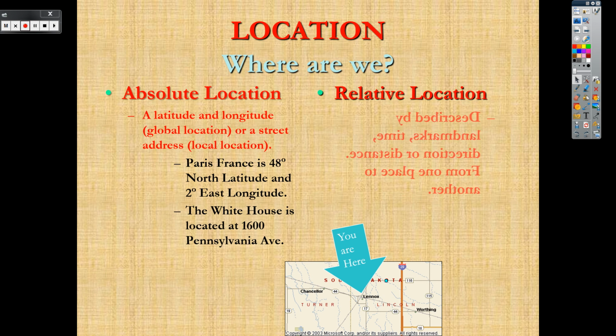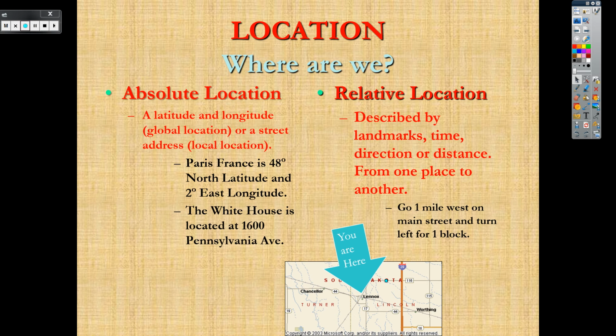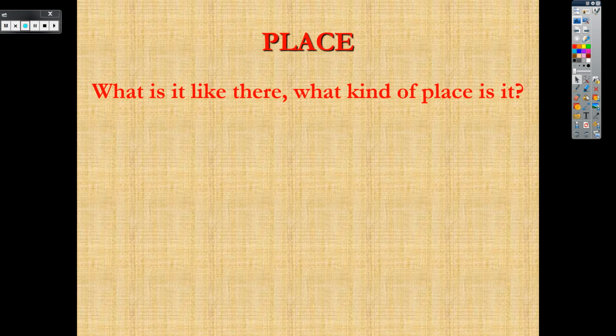Relative location, it is described by landmarks, time, direction. It's relative to one place. Go 1 mile left or go 1 mile west, 1 block, this way. Relative location is we're down the hall from the auditorium. So that's location. Absolute location, exactly where you are. Relative is relative to another location. Chick-fil-A is a block south of In-N-Out Burger. All right, that's location.